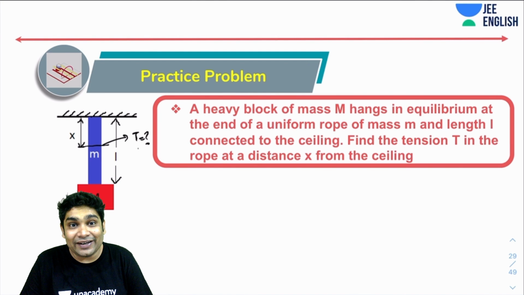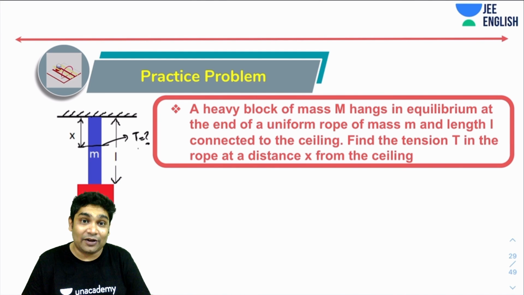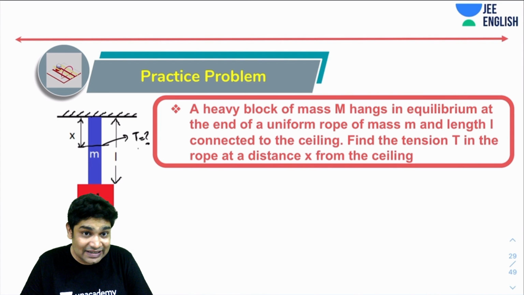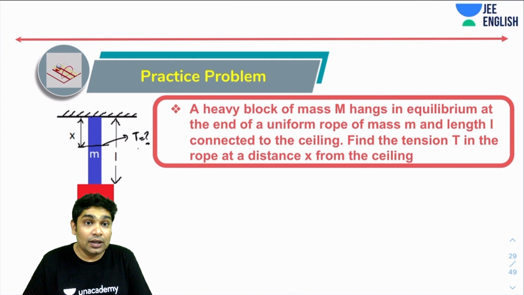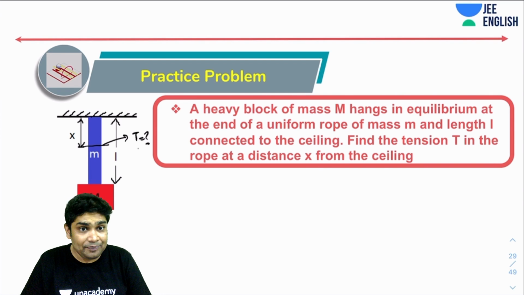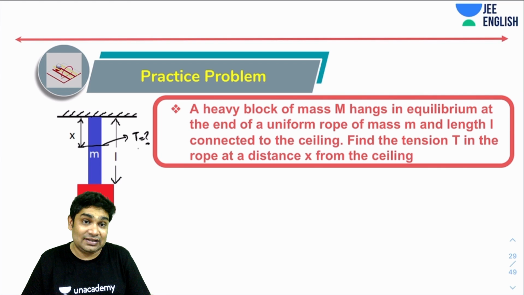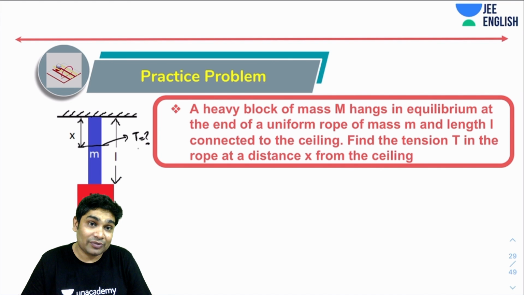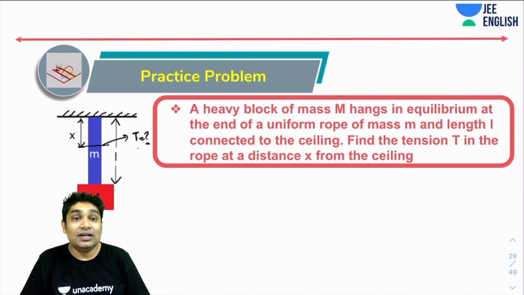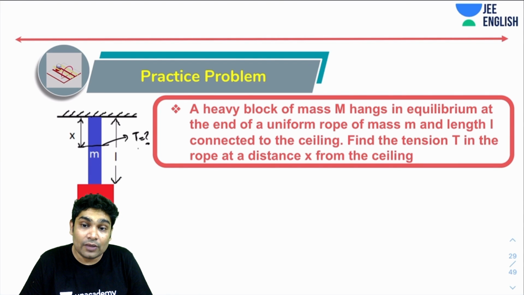And right now you should be trying this. Here I would like to bring to your attention that if a string is ideal, it means it is massless and it is inextensible. In an ideal string, or rather a massless string, you will realize that the tension is always uniform. However, in a string with mass, the tension may or may not be uniform. So especially for a string with mass which is hanging vertically, the tension would definitely vary. Okay, I hope you realize that and you remember that. And how would you calculate the tension? The tension force would be calculated using the F equals ma equations. Okay, remember that.